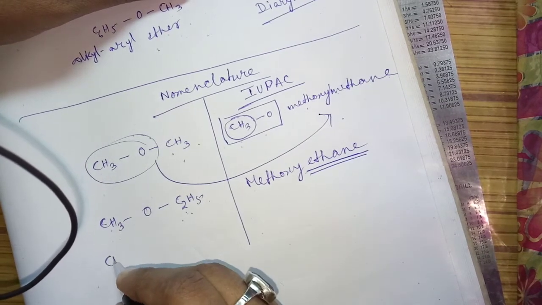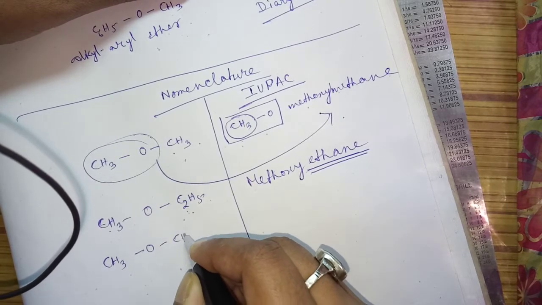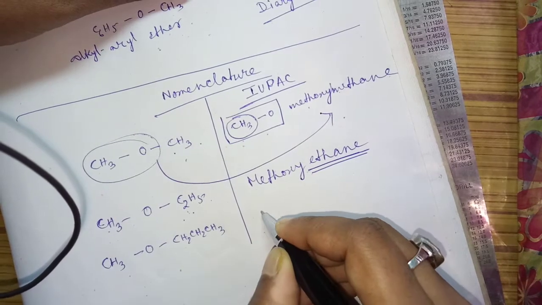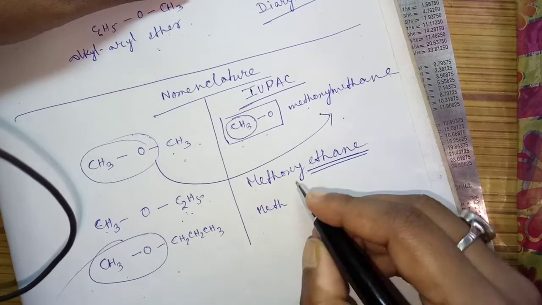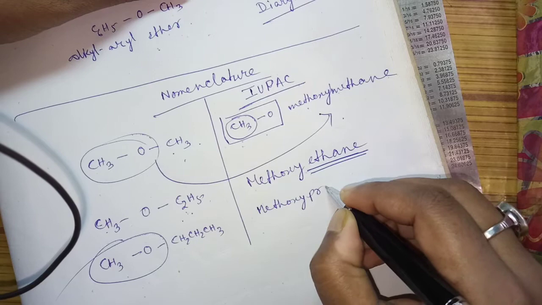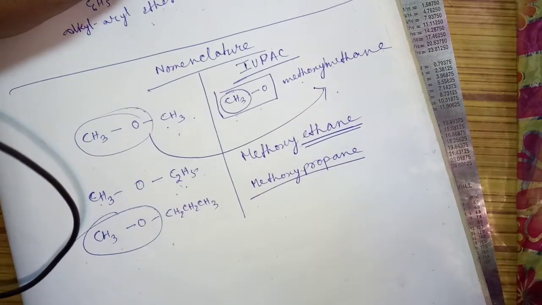If it is CH3OCH2CH2CH3, then again we call the smaller one the oxy, so methoxy, and the main chain will be propane. So methoxypropane, there is no gap. This is the main name.